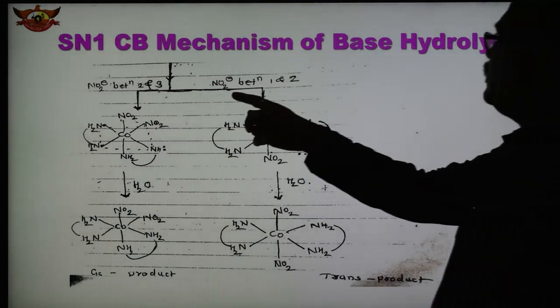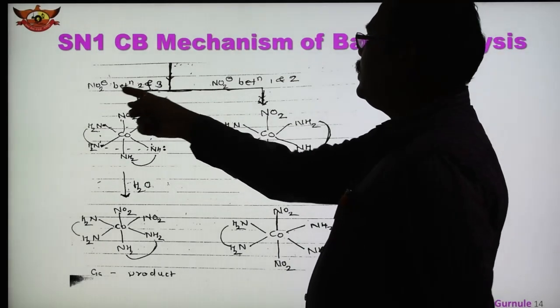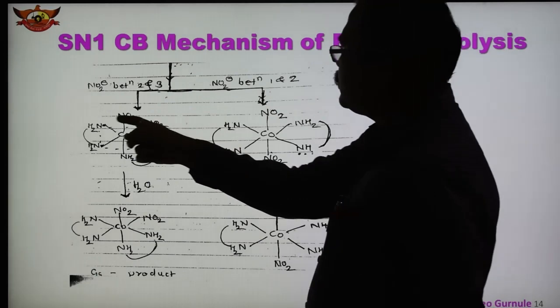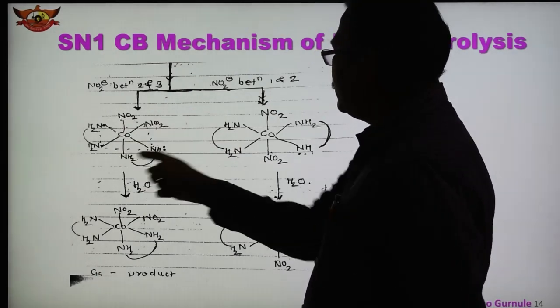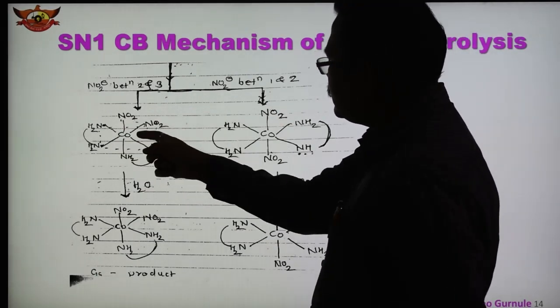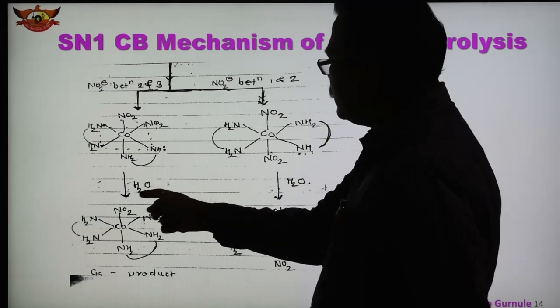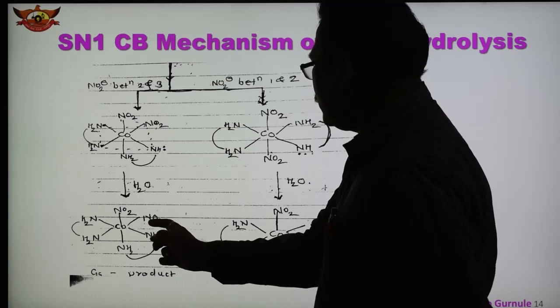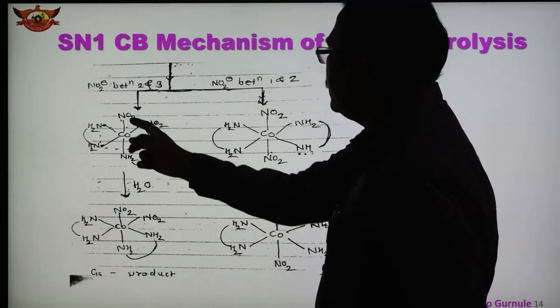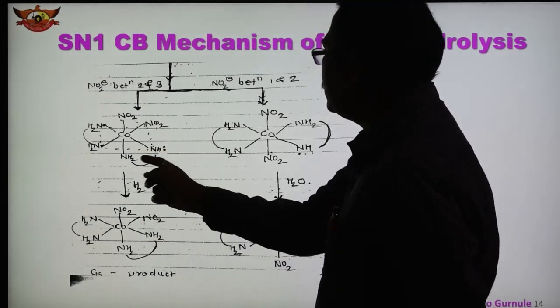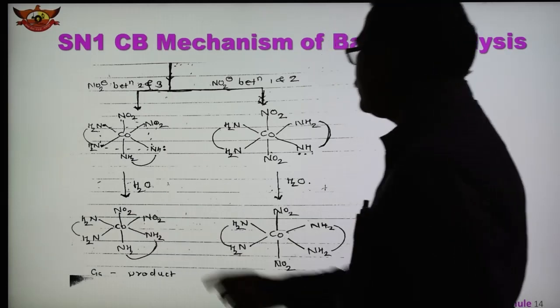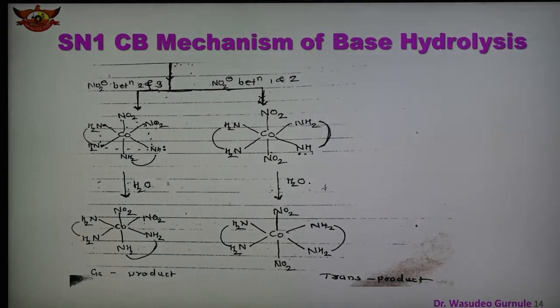From the trigonal bipyramidal TBP, NO2 is between positions 2 and 3 here, and here NO2 is between 1 and 2. So this is the complex obtained, and in place of water we get the cis product. A proton is abstracted and H comes, and this NO2 in positions 1 and 2 is known as the cis product.